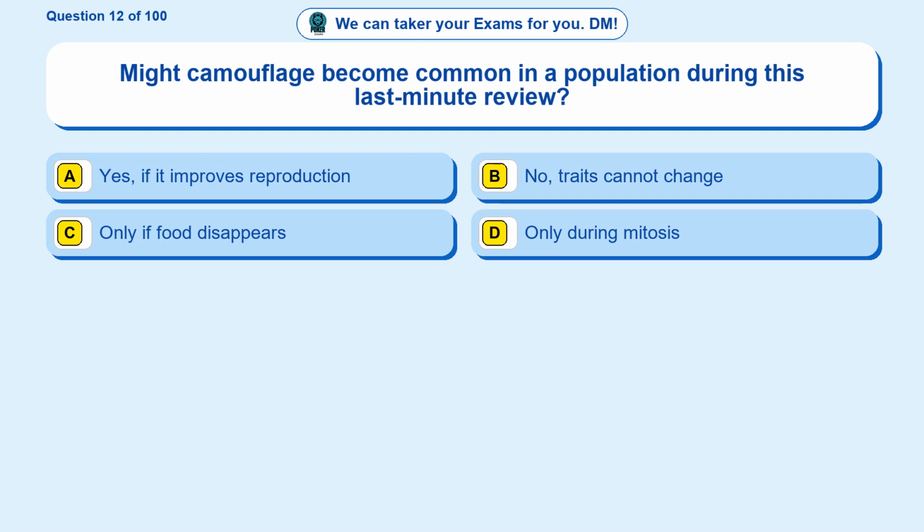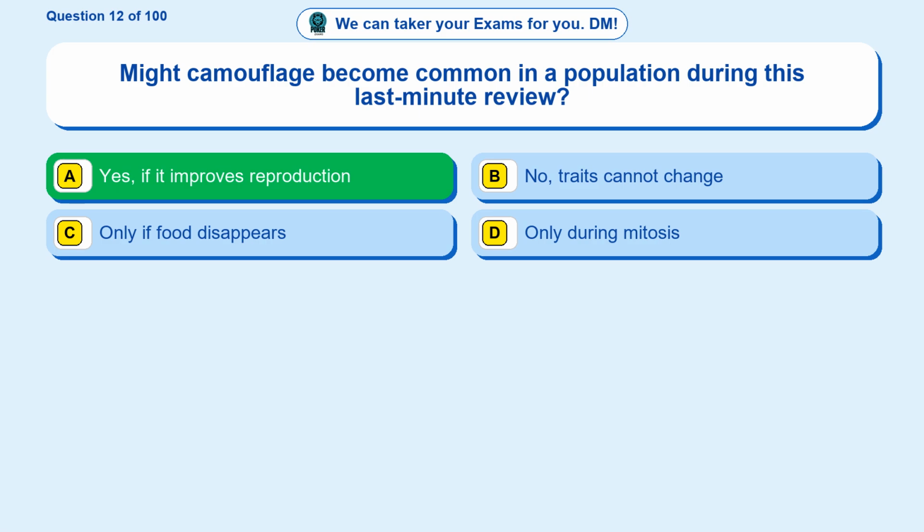Question 12. Might camouflage become common in a population during this last-minute review? Option A. Yes, if it improves reproduction. Option B. No, traits cannot change. Option C. Only if food disappears. Option D. Only during mitosis.